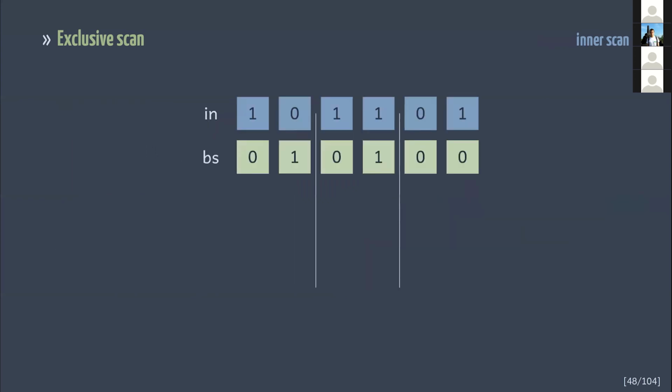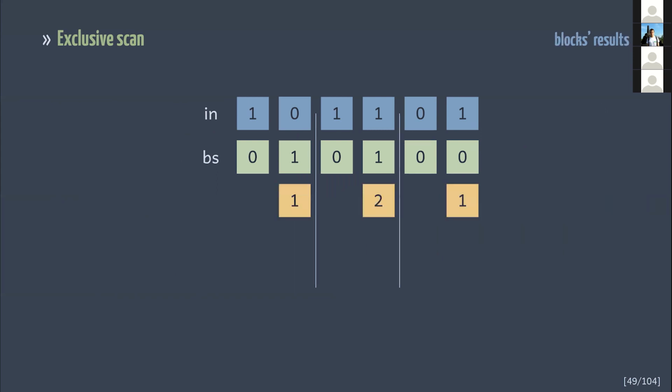So let's consider the example on the slide. There are 3 thread blocks. Each block is assigned to process 2 elements from the input array. We can write the result of partial scans of each block into the output array. To produce a final result, we need to somehow combine these partial results.